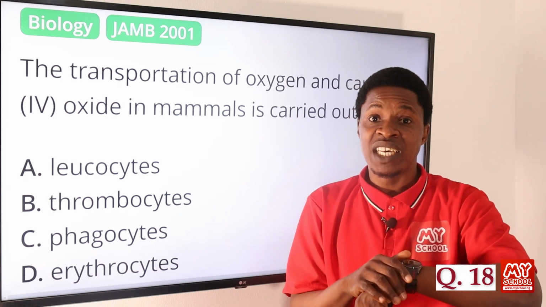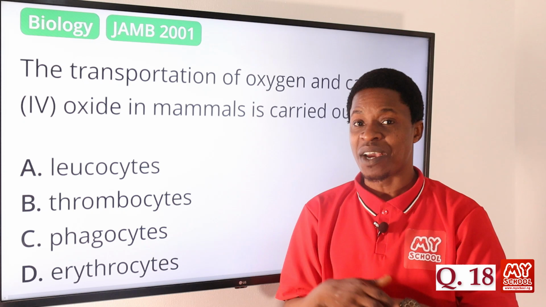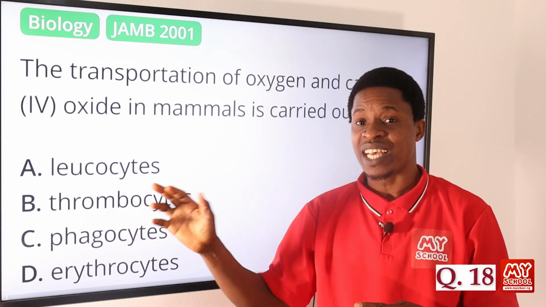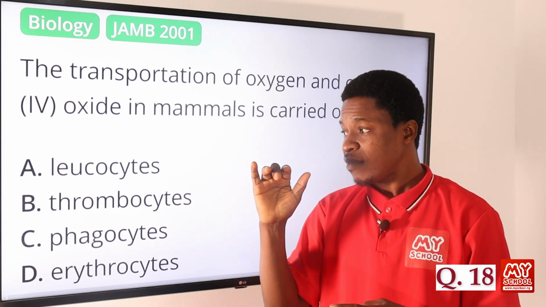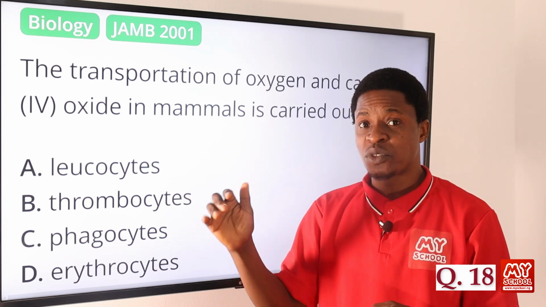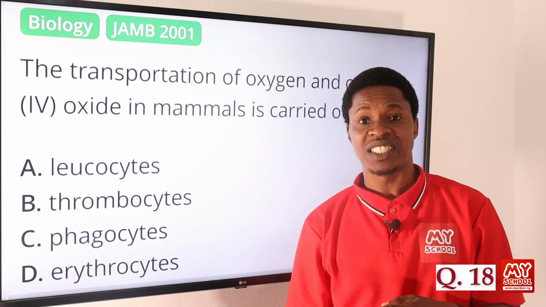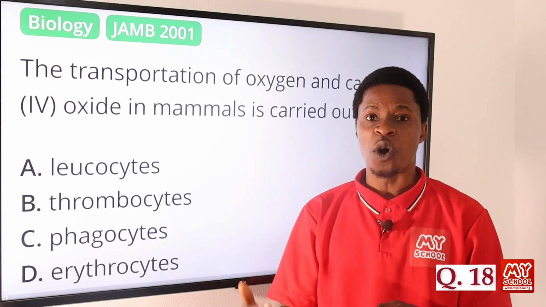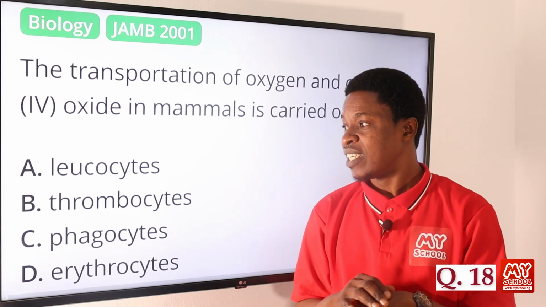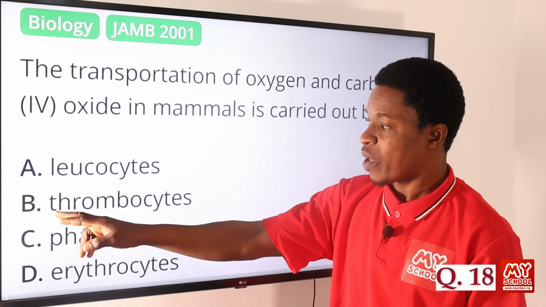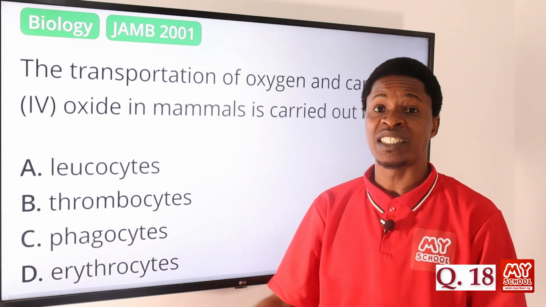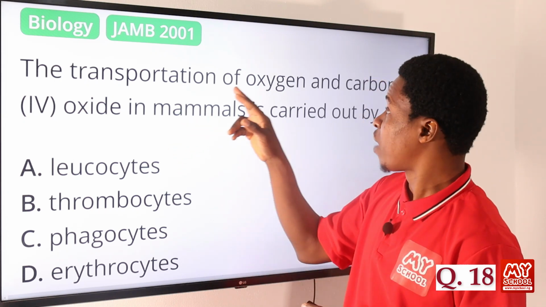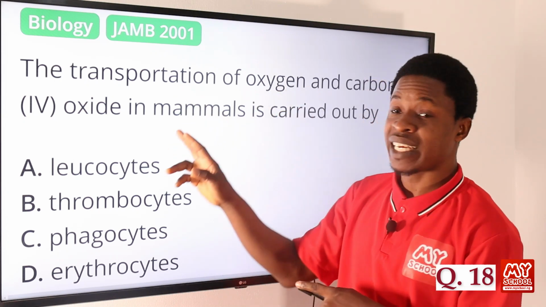The bleeding eventually stops. Of course, that's why you discover that those that are diabetic do not have that, because their immune system has been broken. So when they have injuries, it is difficult for those injuries to get healed on time, because the blood clotting system has been affected, so the platelets have been paralyzed. So the thrombocytes enhance blood clotting to avoid bleeding in humans. But don't forget, we are talking about transportation of oxygen and carbon dioxide.